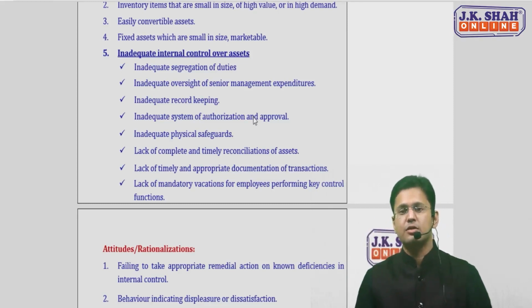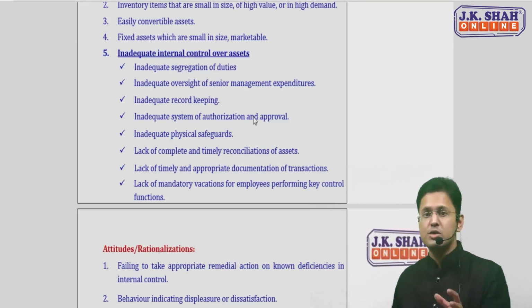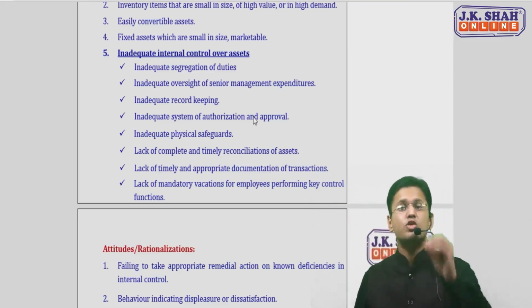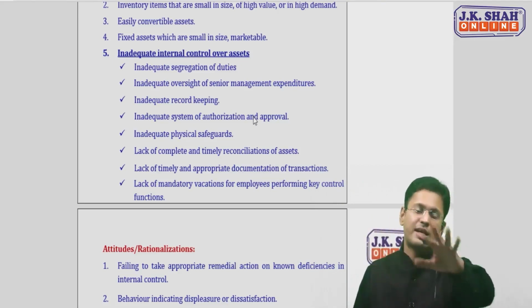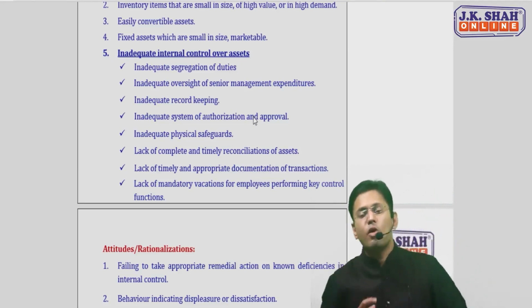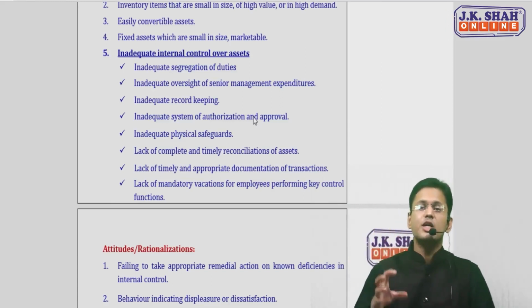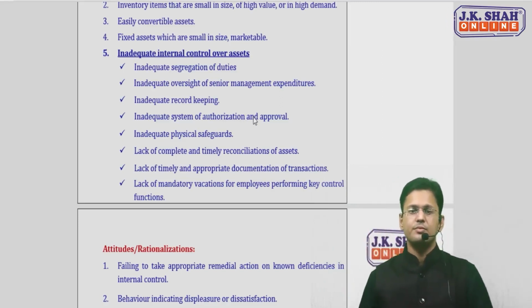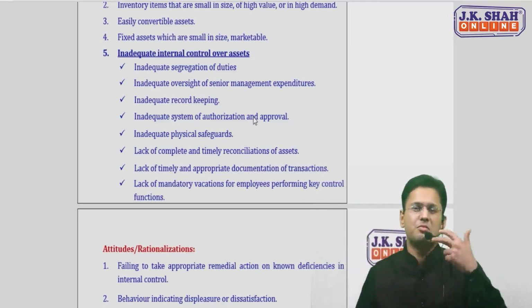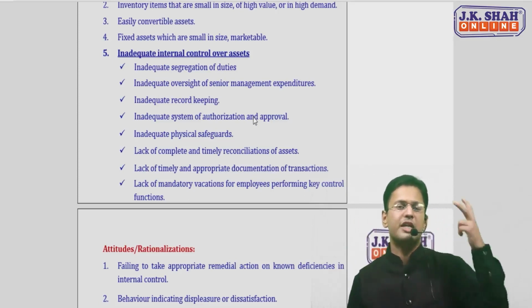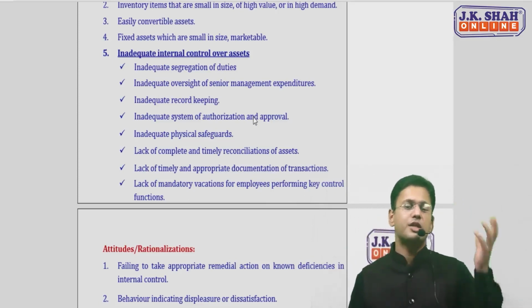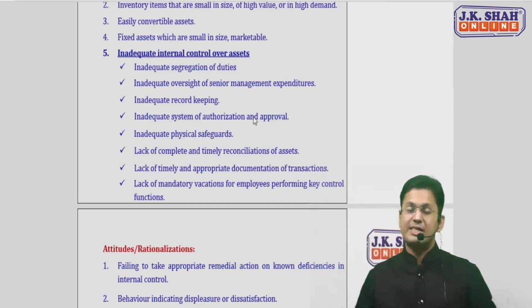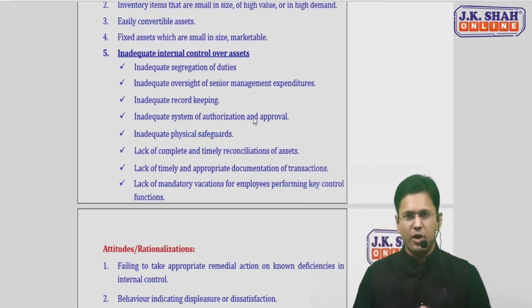Mandatory vacation. The concept of mandatory vacation applies to all those employees who are performing some key activities, key functions of the organization. They need to mandatorily go on vacation for certain time. That concept is not here. So all these points indicate that there is inadequate internal control, which may increase the chance of frauds and errors. Segregation of duty, lack of oversight of management expenditures, inadequate record keeping, lack of documentation, inadequate safeguards, lack of reconciliation. These are the inadequate controls. Examples of inadequate controls. Got it?